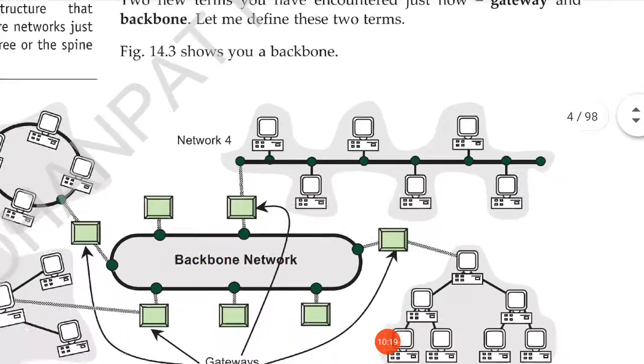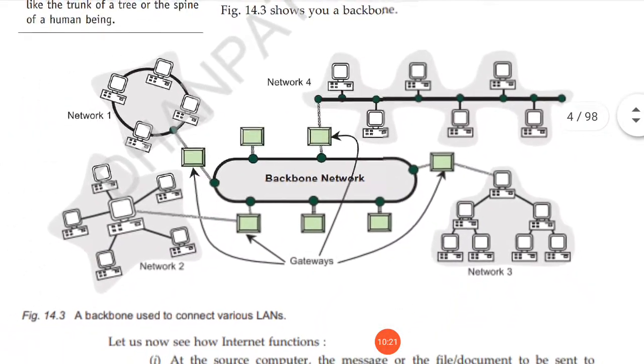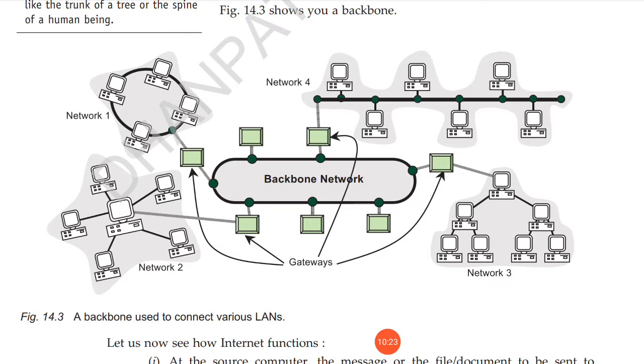If you can see the picture here, we can see smaller networks are connected to each other with the help of gateways. These gateways are shown in green boxes, and these gateways are again connected to the backbone of the network.